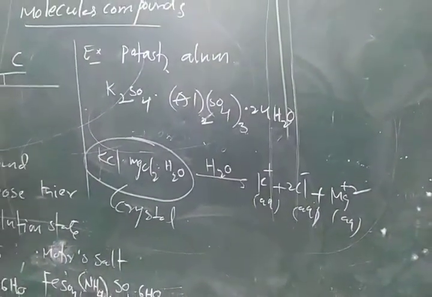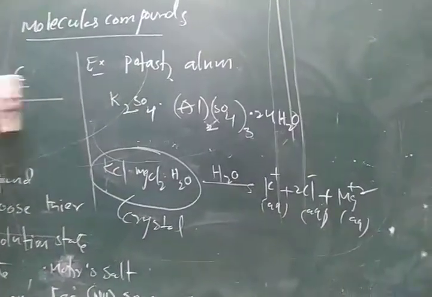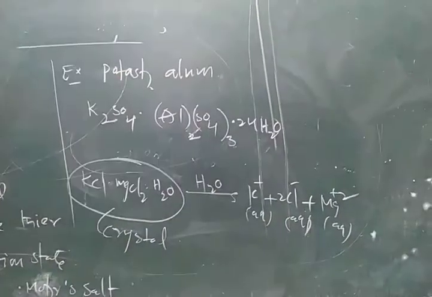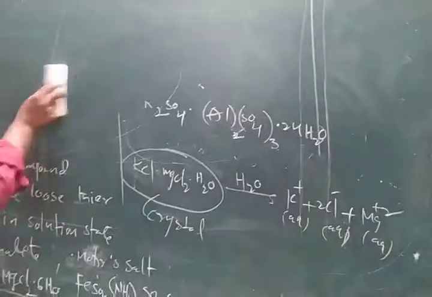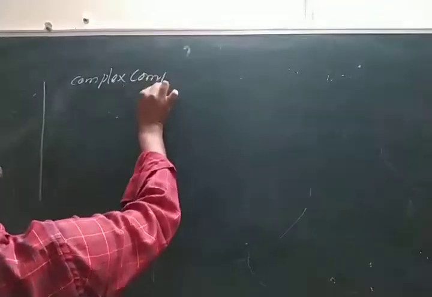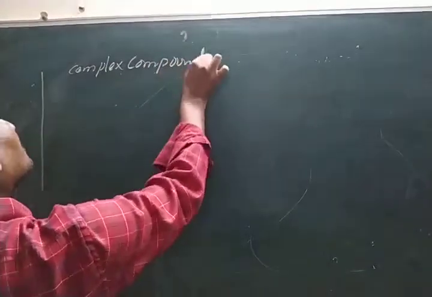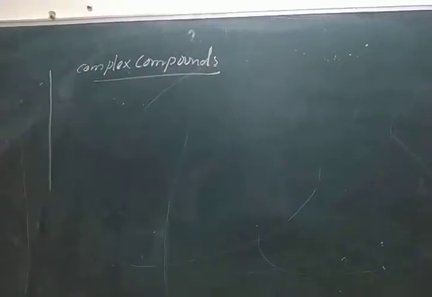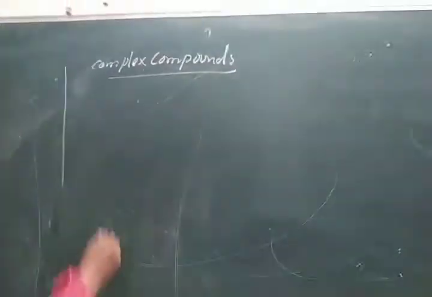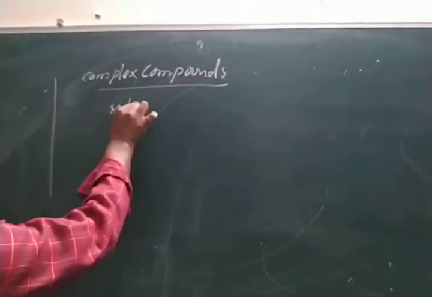Now we will discuss the complex compounds. These are molecular compounds.